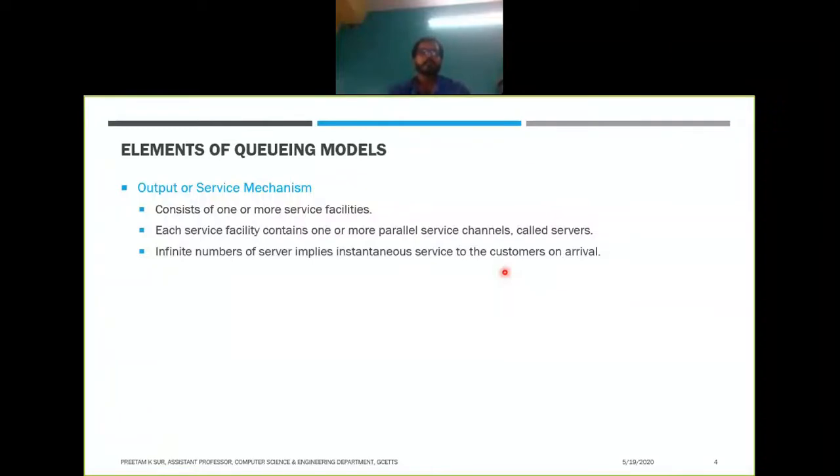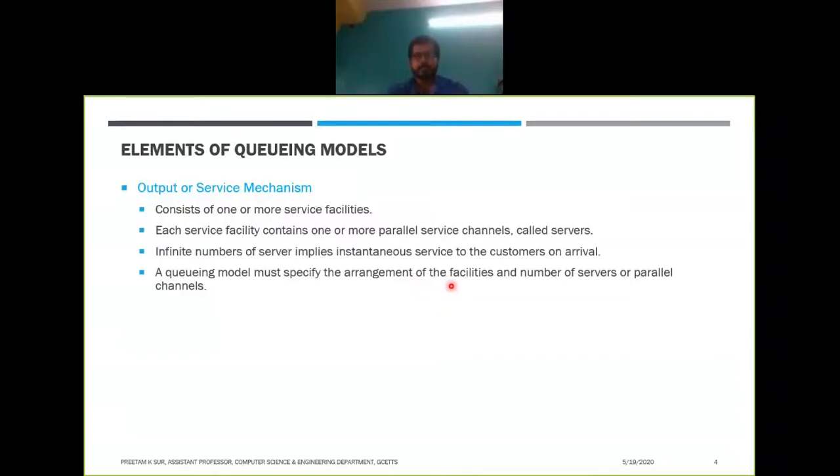A queuing model must specify the arrangement of facilities and the number of servers or parallel channels. How people are getting served is a very important criterion: they may be served in parallel or in series.